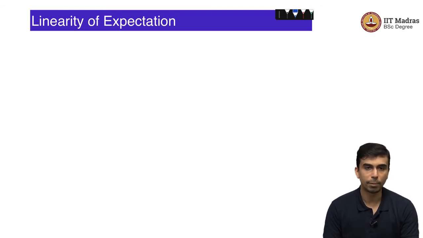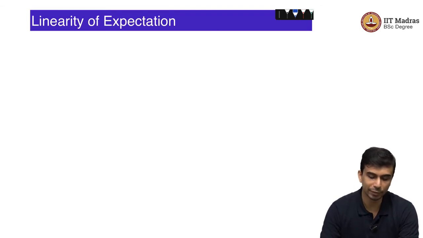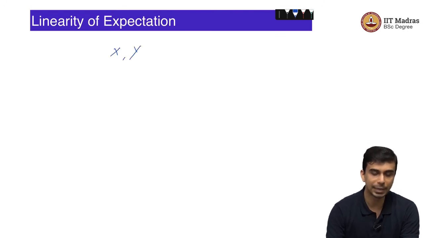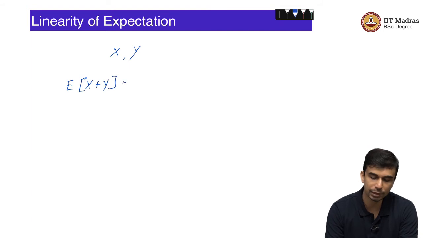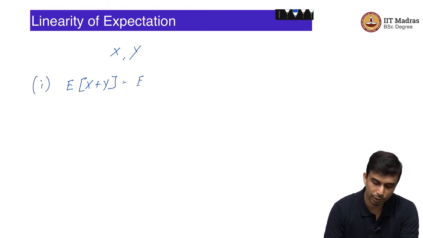Now, we will move on to another property of expectation, which is going to be very useful. I am not going to prove this right now, but it is a very basic property. If you have multiple random variables, let us say X and Y, both in the same probability experiment, then the expected value of X plus Y is equal to EX plus EY.